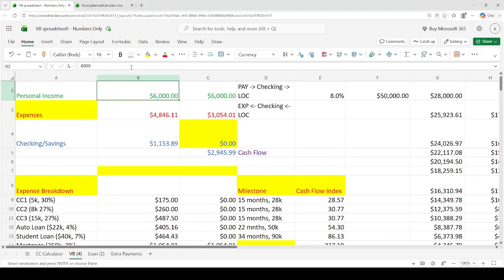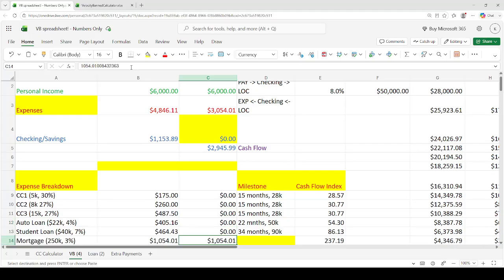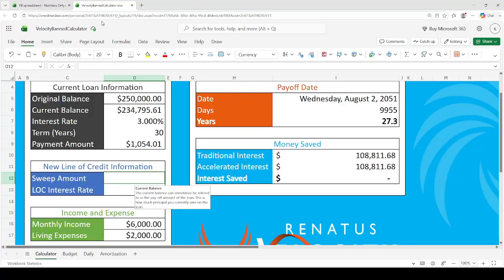Now, given that this is our last debt, it's not a big deal, but I know there are people out there who still want to use a line of credit as their main operating account until the very end, right? Because it's like wearing a seatbelt, even though you've never been in an accident. We've been able to easily pay off our debts, strike them all out. You can also do that for the mortgage.